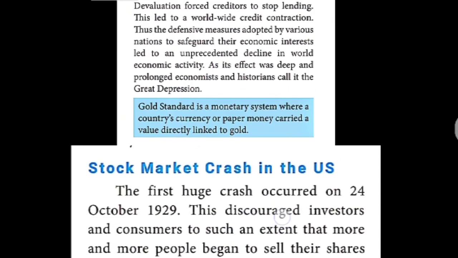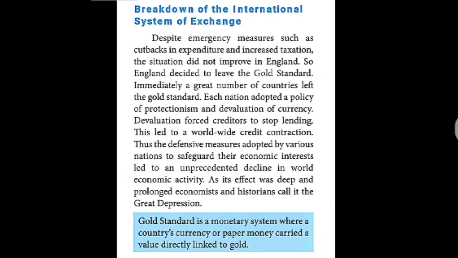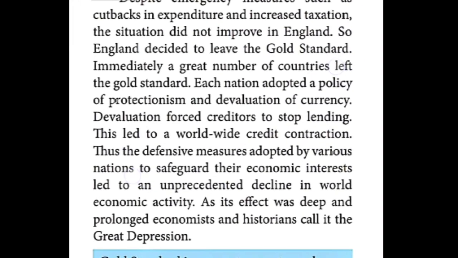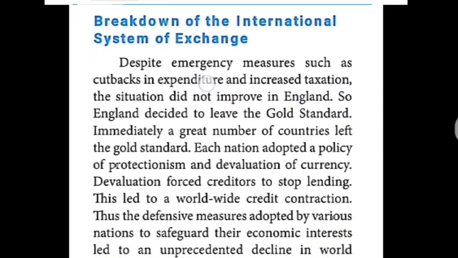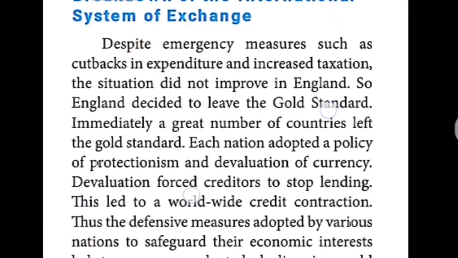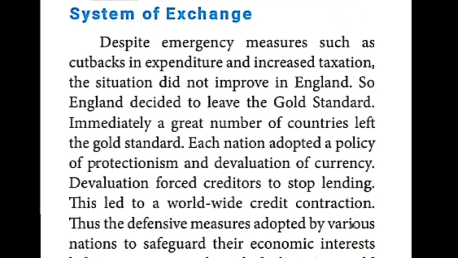The next one is the breakdown of the international system of exchange. What happened in England? In America, American banks, everything, failed because of the share market collapse. Here, in England, otherwise Britain, what were they doing in order to solve this problem? They cut back expenditure.